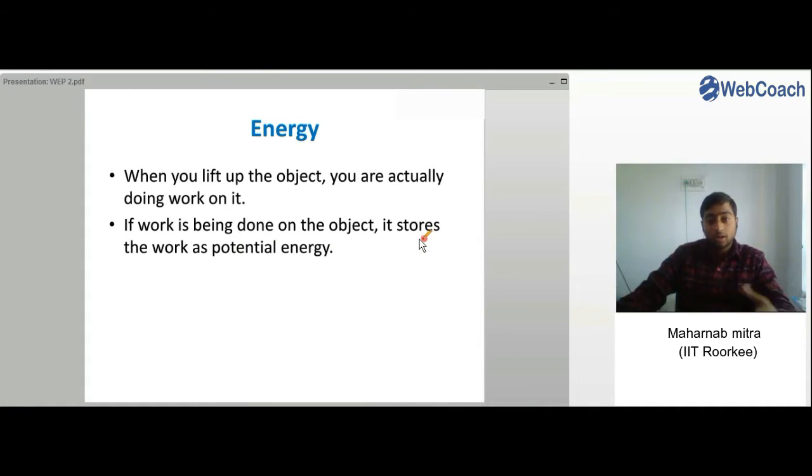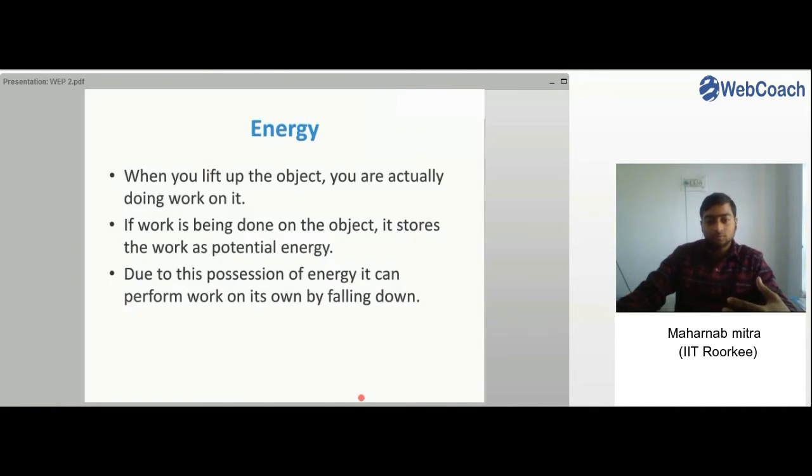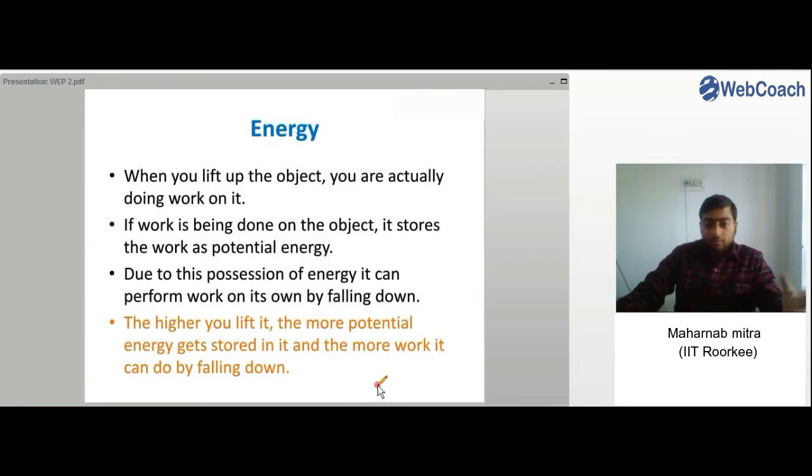If work is being done on the object, it stores the work as potential energy. Due to this possession of energy, it can perform work on its own by falling down. The higher you lift it, the more potential energy gets stored in it, and the more work it can do by falling down. As I told you, if the height h through which it's falling down is more, so F into h will be more, or work done will be more, right? And the energy which it has is now getting transferred to the work done by the object.